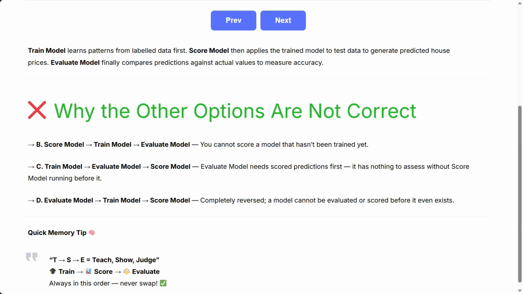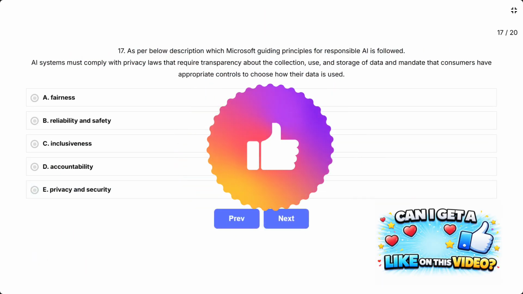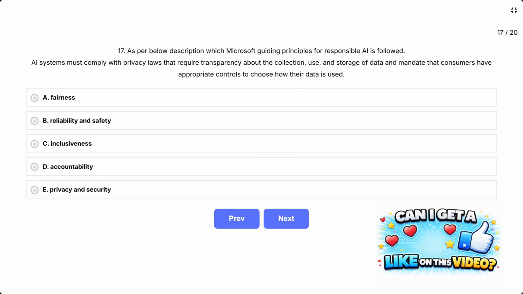Quick memory tip. TSE equals teach, show, judge. Train, score, evaluate. Always in this order. Never swap. Question 17. As per below description, which Microsoft guiding principle for responsible AI is followed?